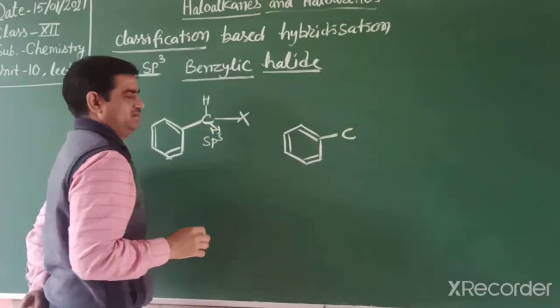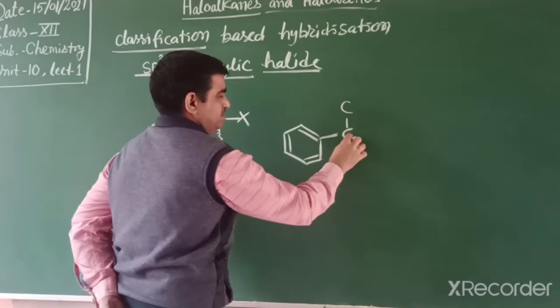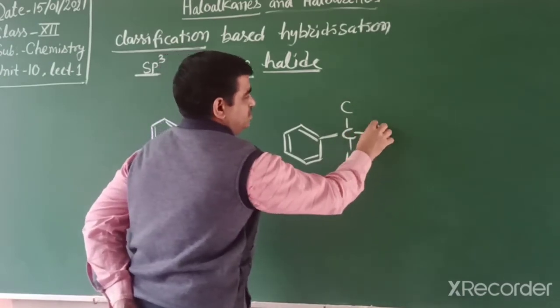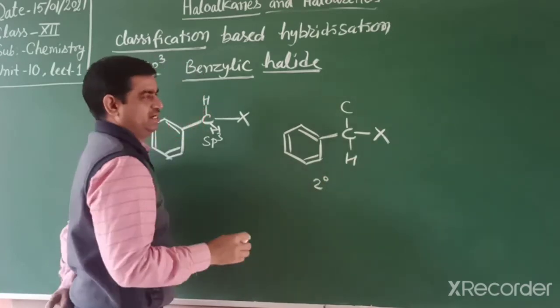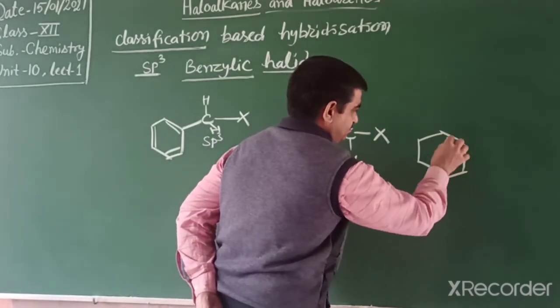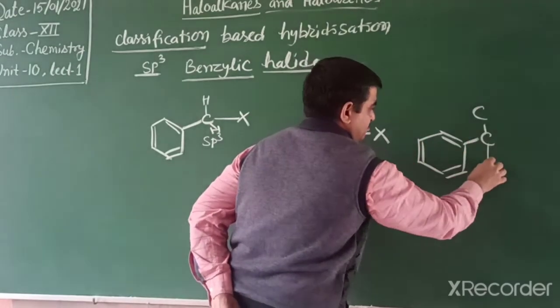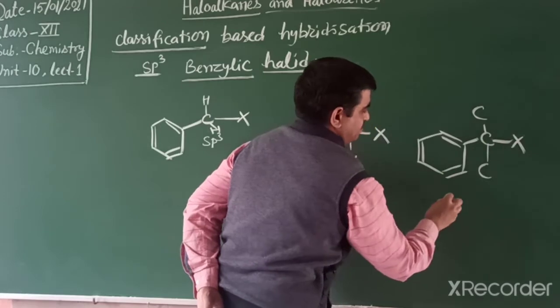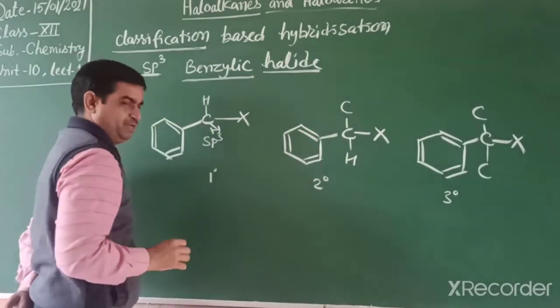Further a carbon, and that is attached to one more carbon, that one is 2 degree benzylic. If it is attached like this, then 3 degree. So 1 degree and 2 degree are very simple.